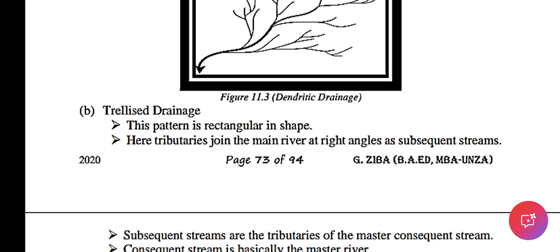Then we have the trellis drainage. This pattern is rectangular in shape. It looks like a rectangle. Here, tributaries join the main river at right angles as subsequent streams.